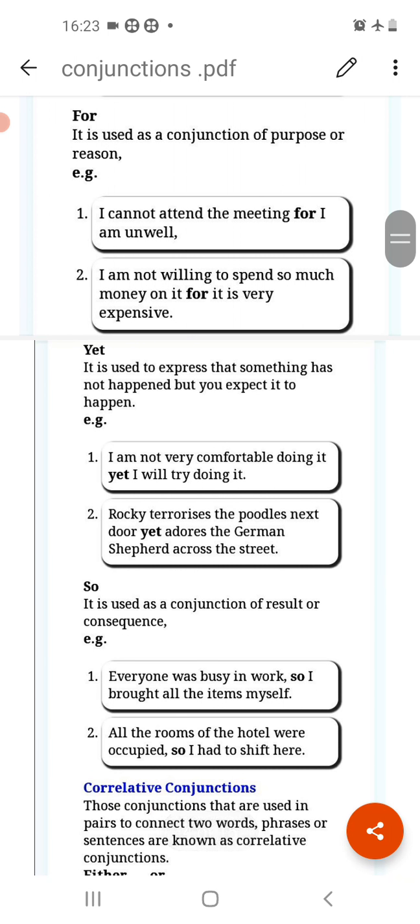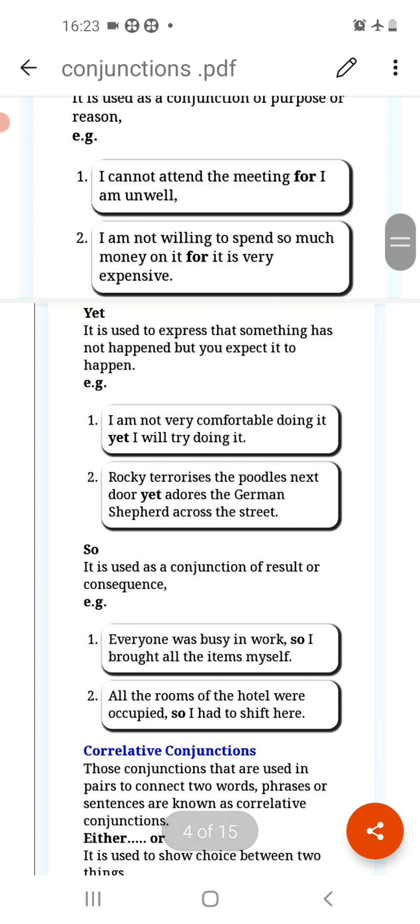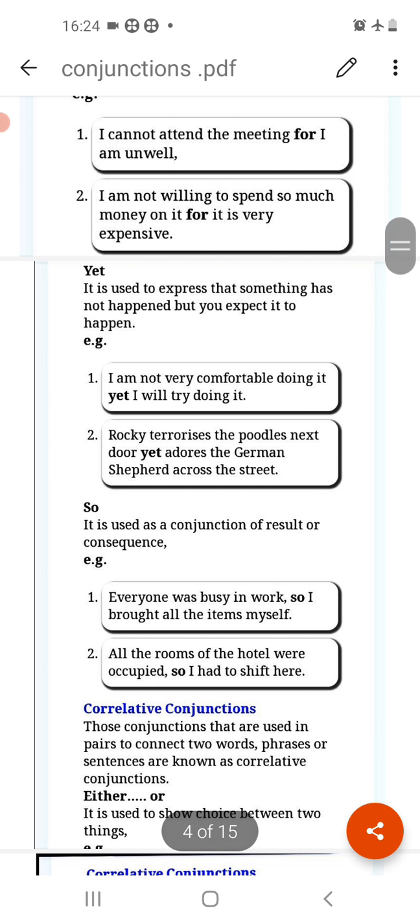Now the third conjunction is for. Now where do we use for? It is used as a conjunction of purpose or reason. So whenever you have to tell any additional information, you have to give any reason which is additional, then you always use for. Like, I cannot attend the meeting for I am unwell. So this I am unwell is the additional information, so you are using for in the sentence. I am not willing to spend so much money on it, for it is very expensive. So it is very expensive, this sentence is additional information. So whenever we have to give any additional information, then we always use for.